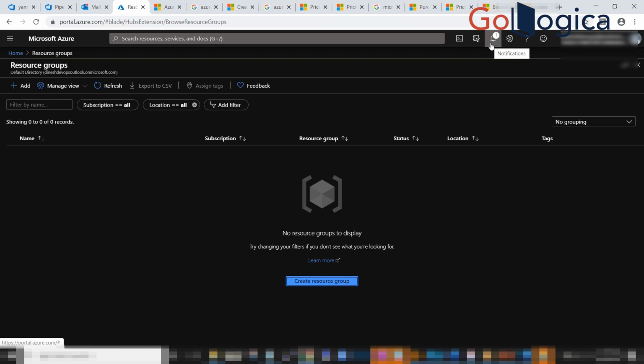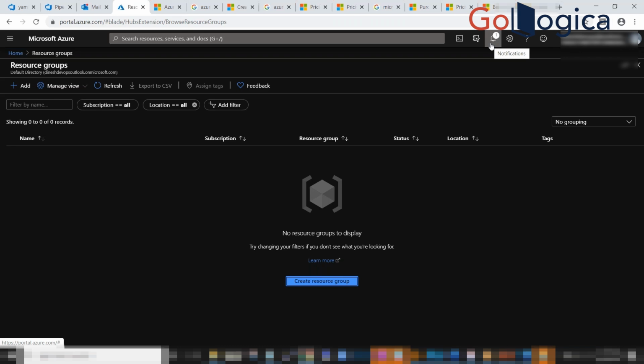So I gave the name as department and the value as DevOps department. Like this you can apply a tag. You can give any name and value. Even you can give department HR, department IT, department finance, and department software.